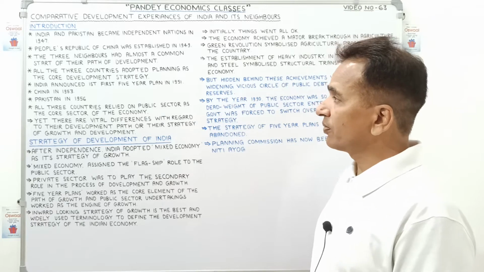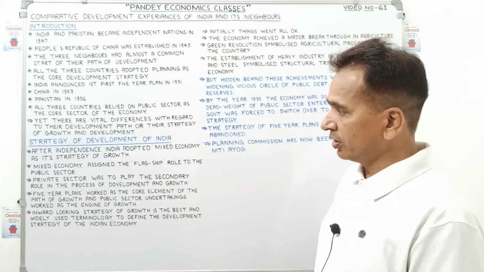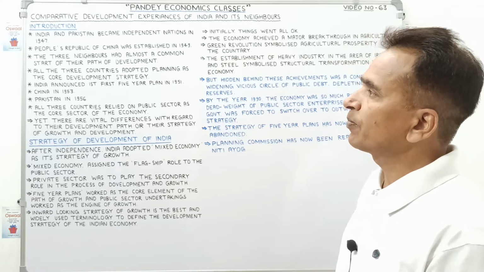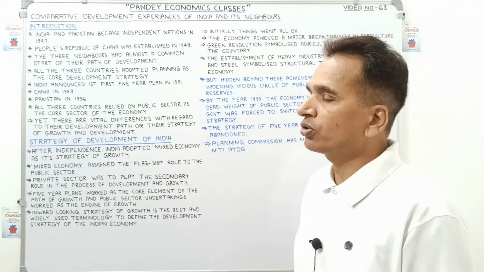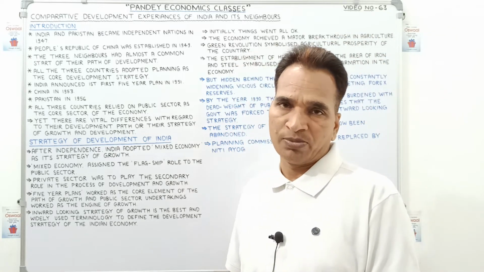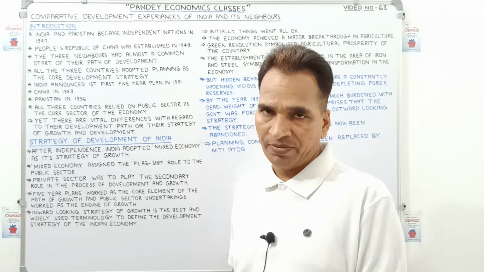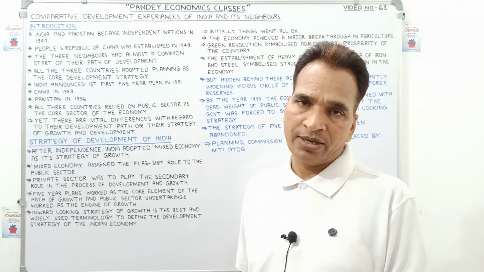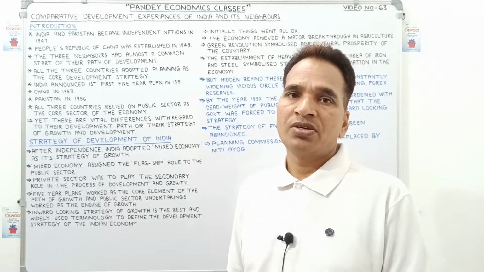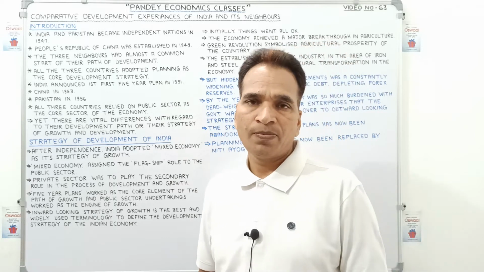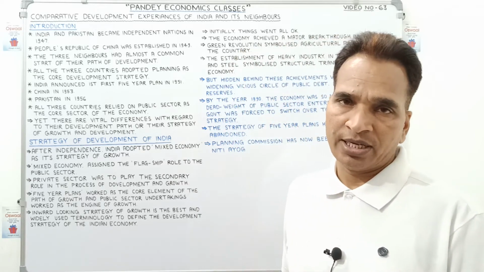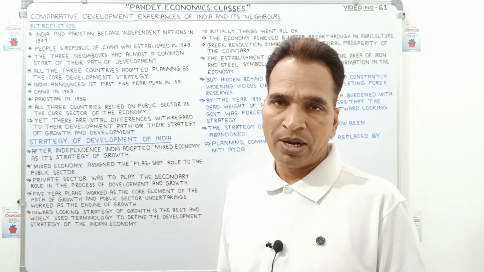First of all, children, we will discuss the introduction, and in the introduction we will discuss the similar growth strategy of development adopted by all three neighbouring countries. In this segment I will tell you the common success strategy or common story adopted by India, China and Pakistan.